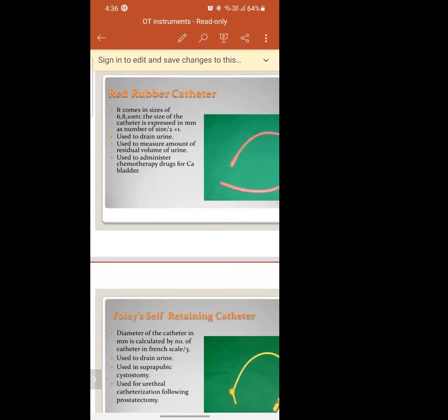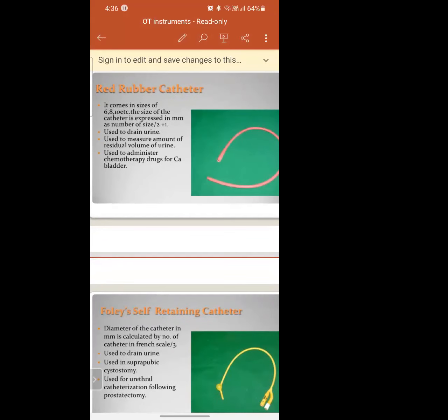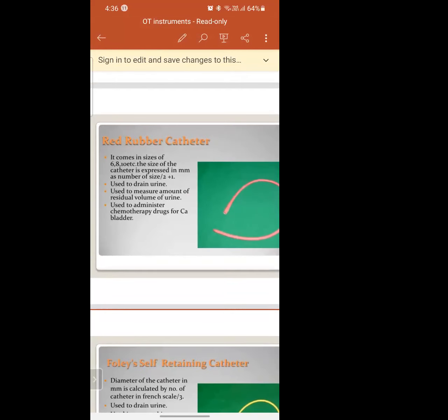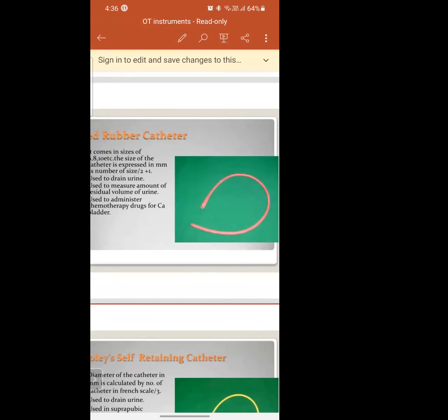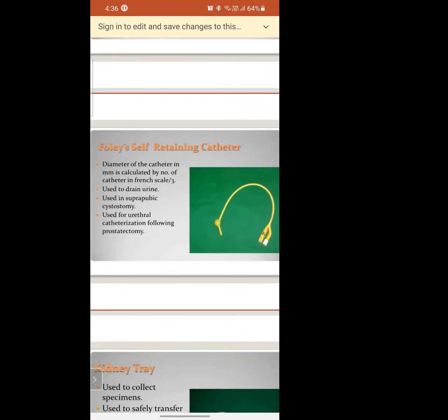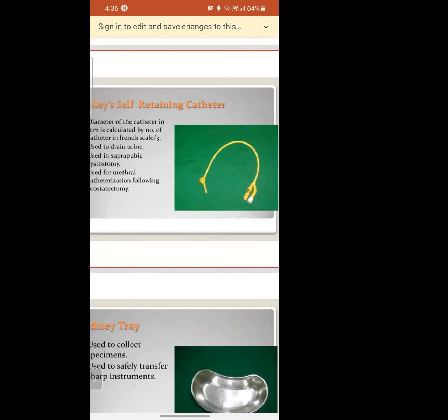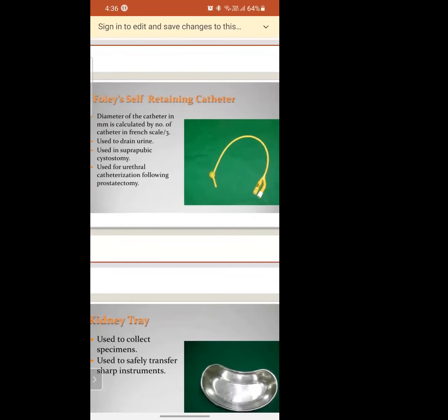See, this rubber catheter we can use for draining urine, but you can't keep it for a longer time. It is used only for medical purposes, to inject some medications into the bladder. Is that clear? This is the Foley's catheter which we regularly use for a patient to drain out the urine.